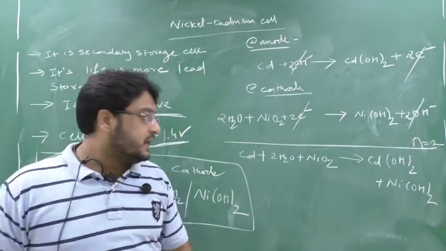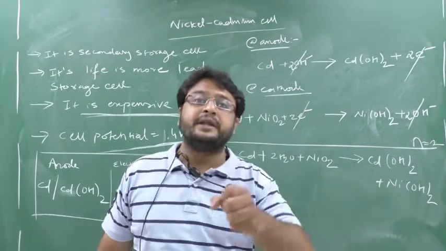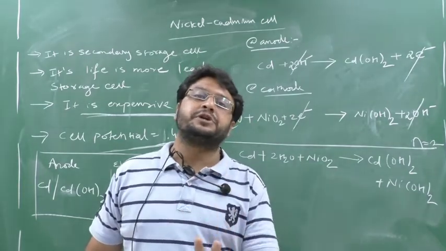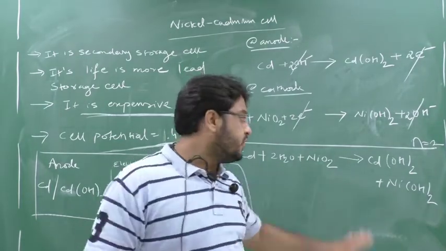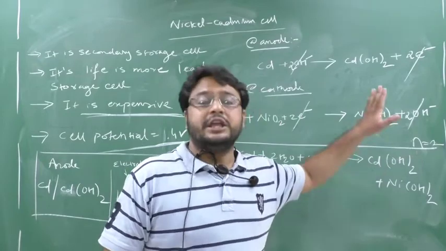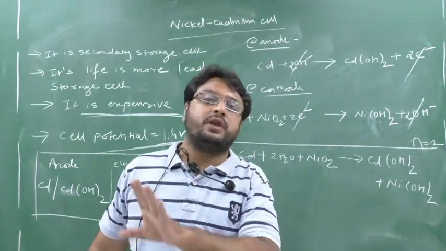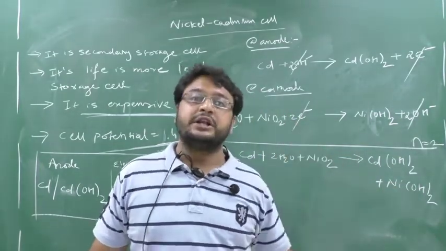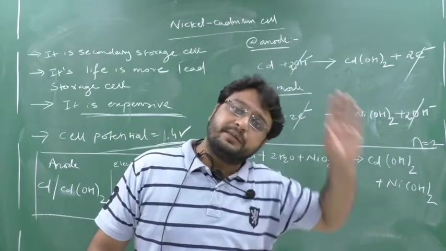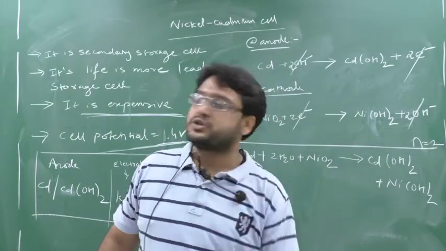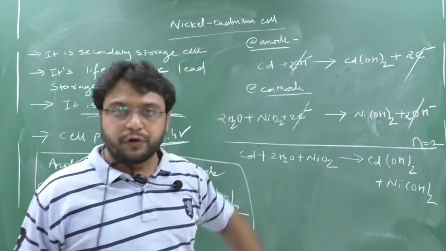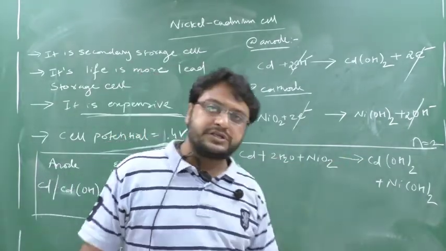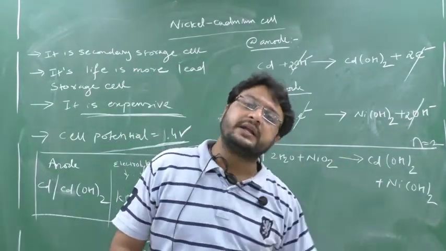Whenever in any cell, if on the product side we are obtaining ions, the cell potential may change. But if you are not getting any kind of ions on the product side, their concentration will not change until the end, till the battery or cell becomes dead, and the cell potential remains constant. So here there is no formation of ions, which means the cell potential remains constant till the cell gets dead.